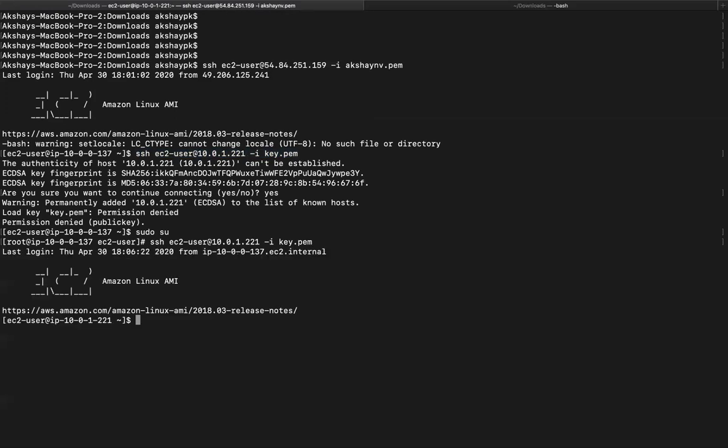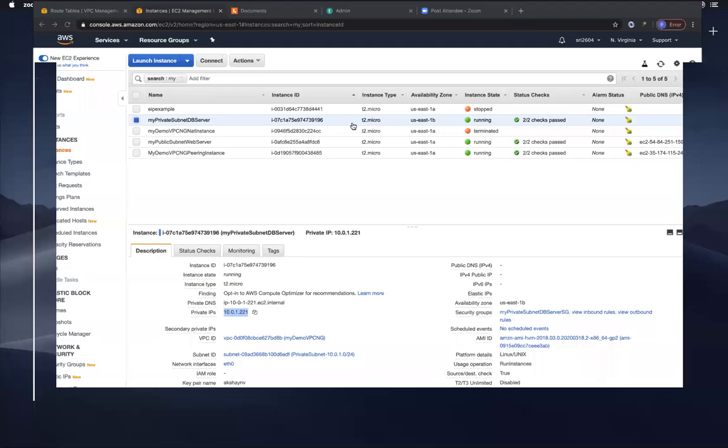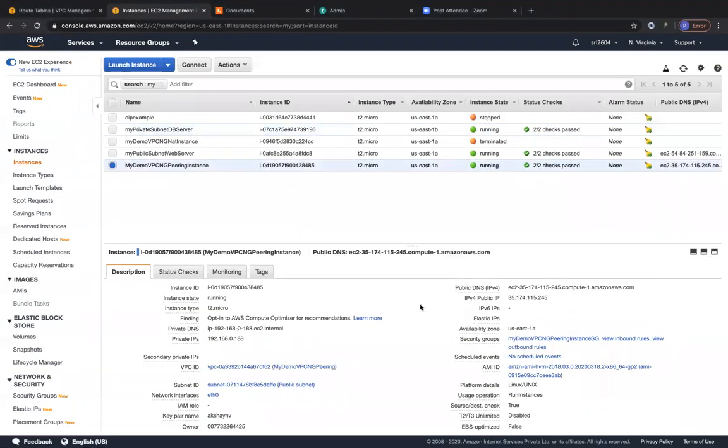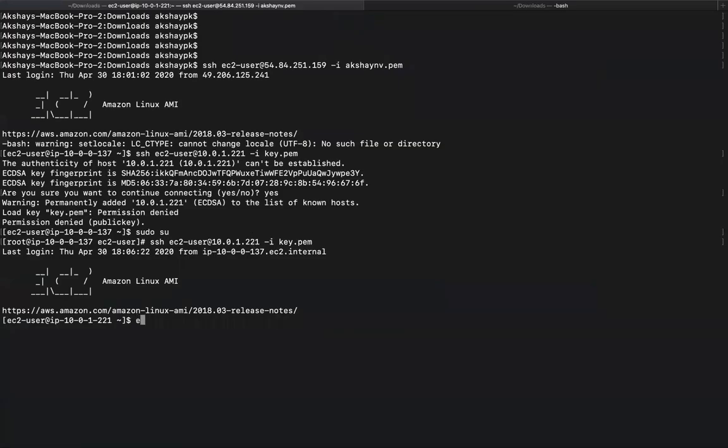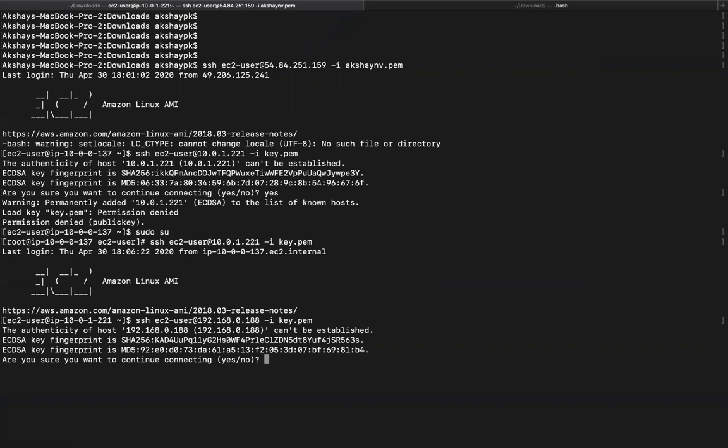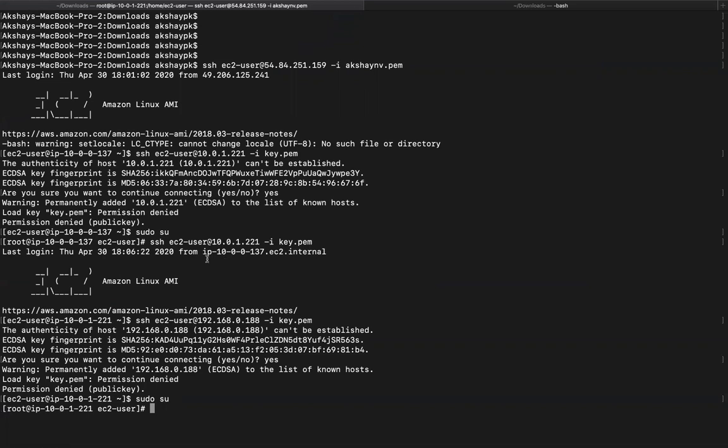Yeah. Now we are within the private subnet database server. From this private subnet database server, we are trying to connect to our peering instance using its private IP, which is totally residing in a different network. So let's do SSH EC2-user at private IP -i key.pem, which already resides here. You may also get that same error, because we'll have to elevate our privileges to super user and then execute that command.